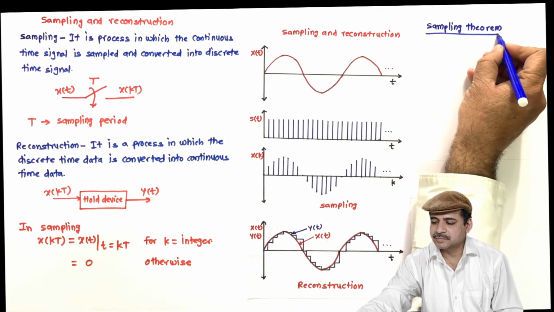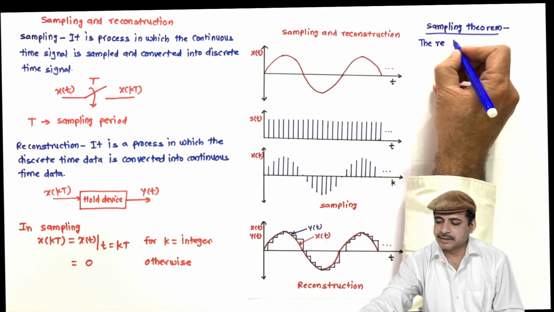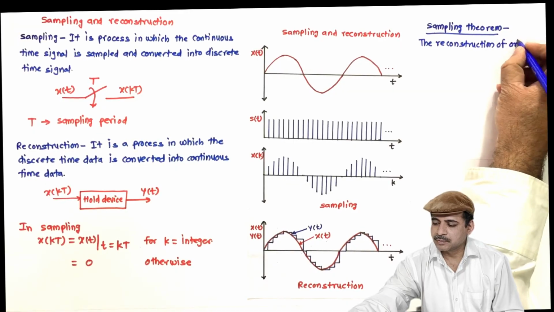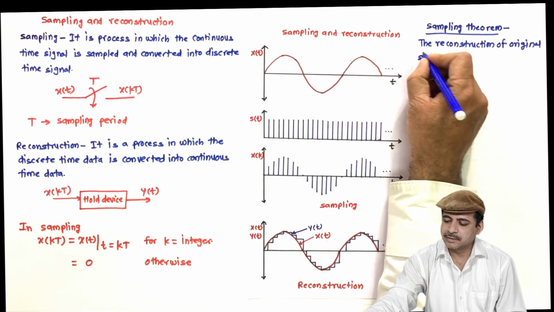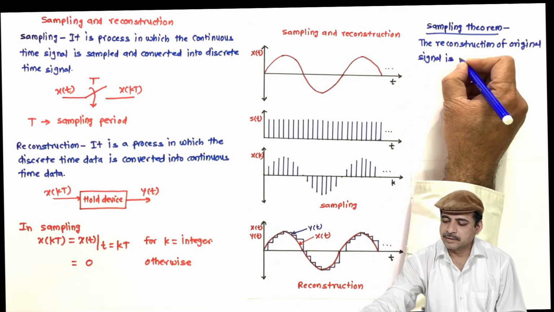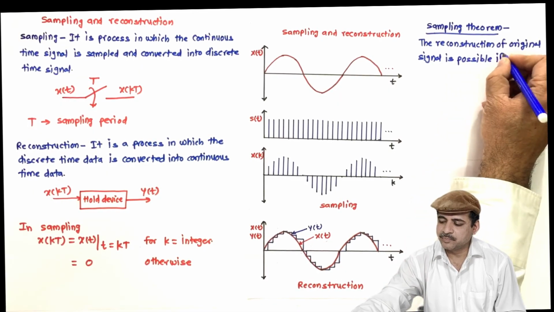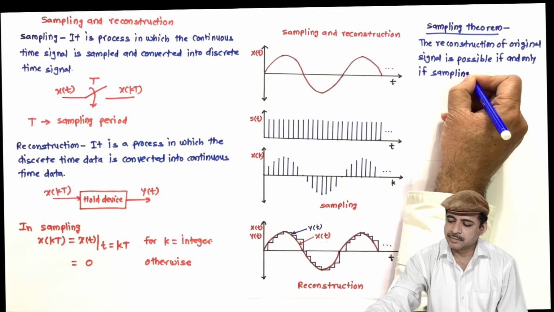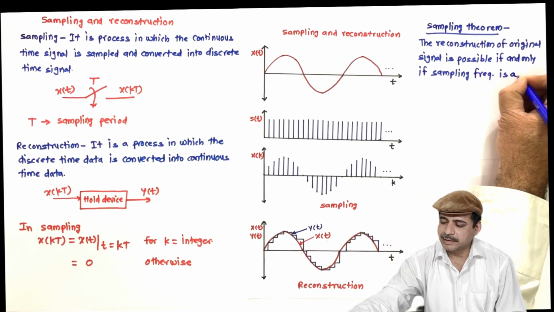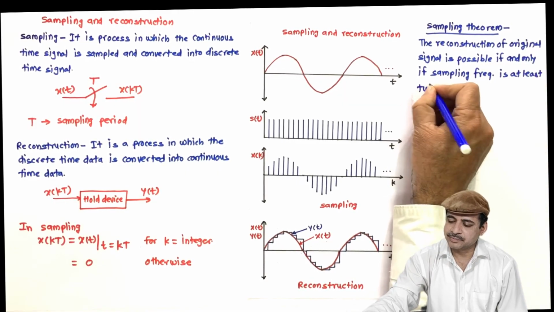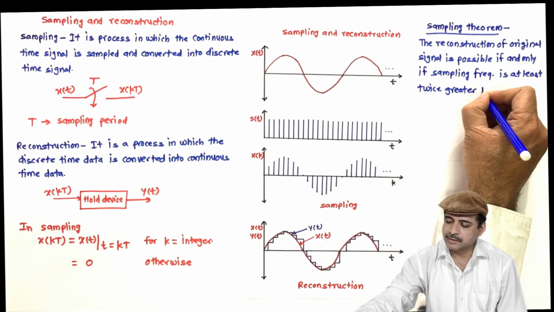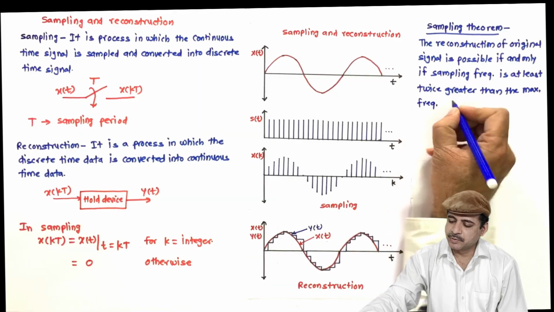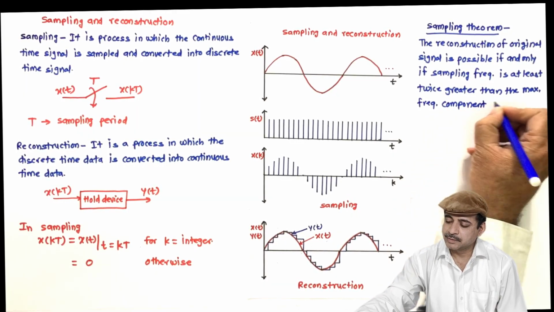This sampling theorem says the reconstruction of the original signal is possible if and only if the sampling frequency is at least twice greater than the maximum or highest frequency component in the signal.